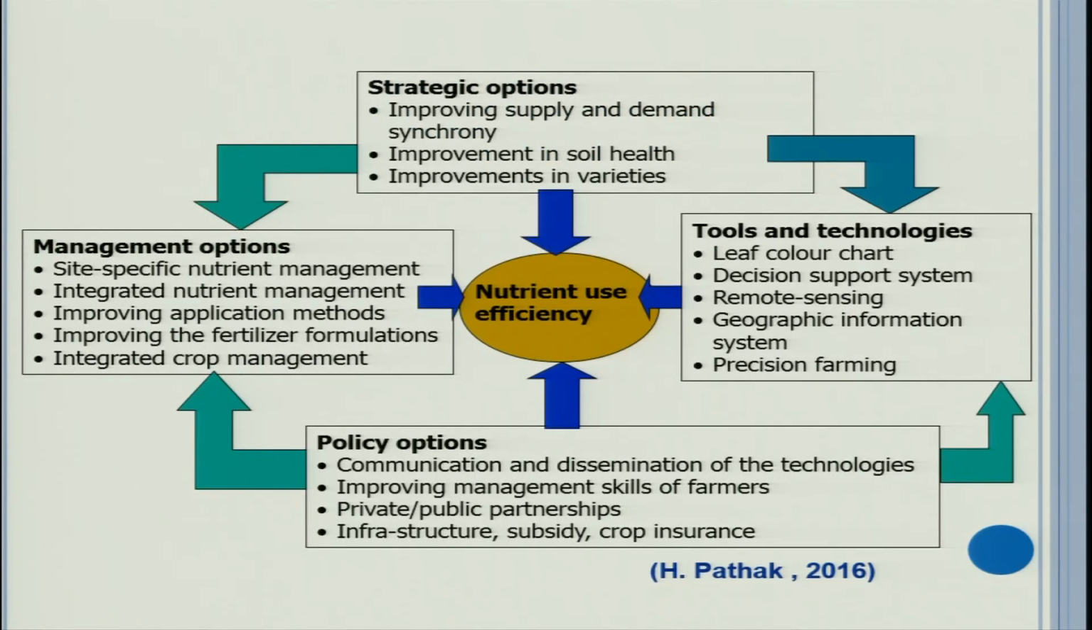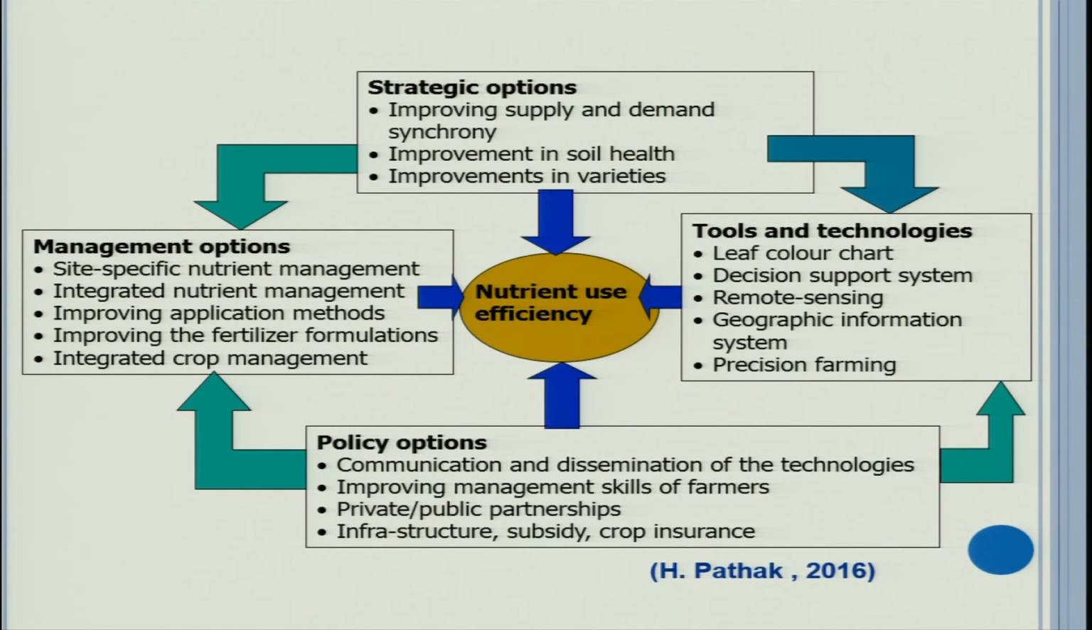Now finally, see this last slide of today's lecture. There are 4 strategies suggested to improve nutrient use efficiency. One is strategic options, which includes improving supply and demand synchrony. This is not directly in the hands of the farmer, but extension experts and scientists can guide farmers to apply nutrients as per the demand. Then improvement in soil health, because soil health is the key to increasing nutrient use efficiency.